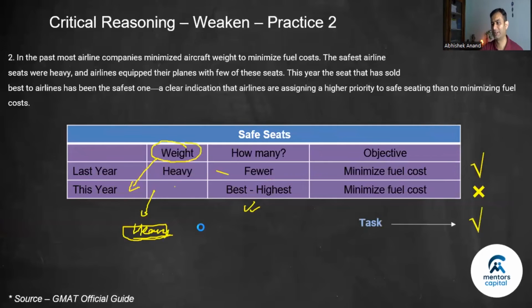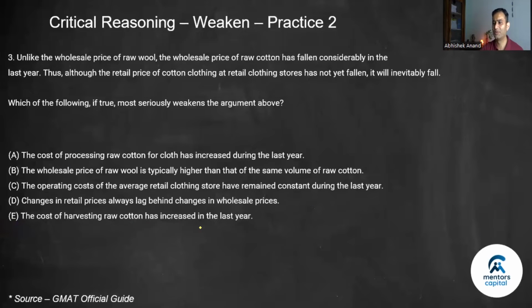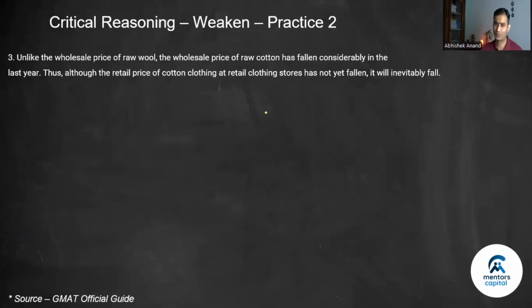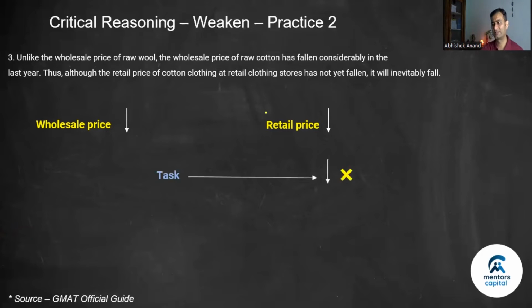Okay? All right. Let's go to number 3. Most seriously weaken the argument above. Okay. So what is my argument? So wholesale price of cotton has gone down. Therefore, the retail price will also go down eventually. So what is my task? Retail price will not go down. This is what I have to prove. So how can I prove that? From here to here, if something happened because of which the cost increased, so the retail price will not increase. So I can rethink this one, right?